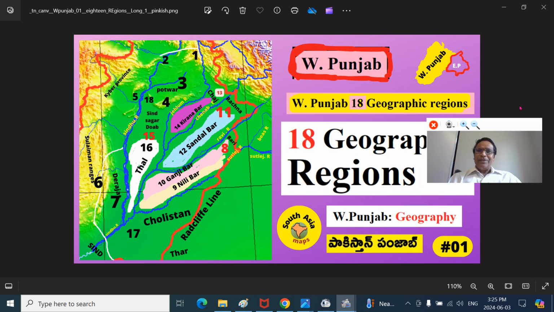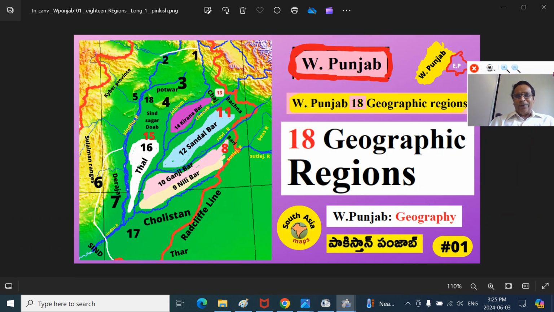These are the geographic regions, or the more accurate term, the physiographic regions. These are the 18 geographic regions. These are the approximate boundaries. They can expand or shrink a little bit, but this gives you a broader idea. I started here 1, 2, 3, 4, and the 5 should be there, 6, 7, and 8, 9, 10, 11, 12, 13, 14, and 15, 17 here, and 18. I might have put the Indus Gorge here, 15 here.